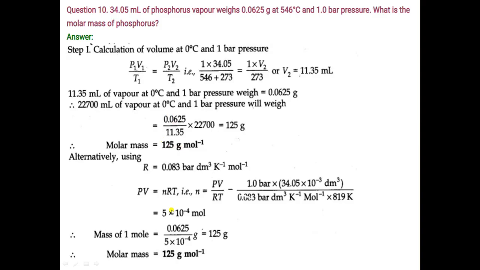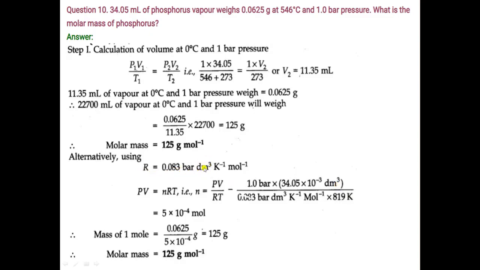Okay. There is also a second method by which you can solve this question using the equation PV is equal to nRT. Okay. So here n is number of moles. So you will find out value of number of moles. So it will be PV by RT. So here you will put the value of pressure, volume. Volume is 34.05. We will convert the unit ml into decimeter cube because we are taking value of gas constant 0.083 bar decimeter cube, right?